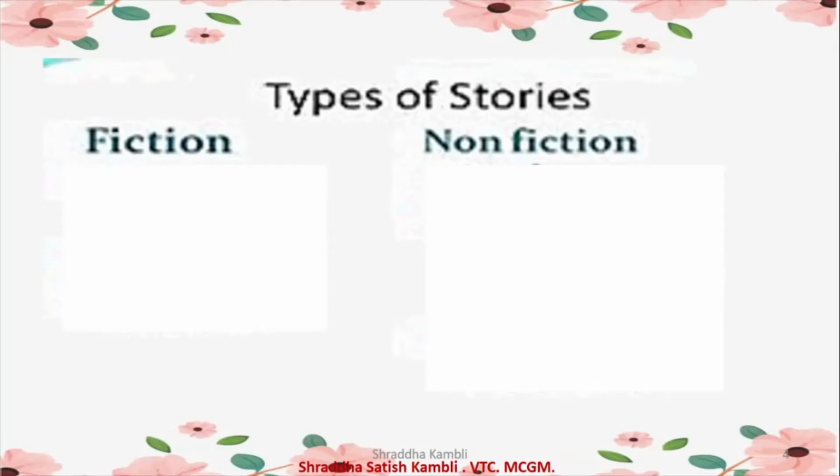So let us now talk about stories before we actually proceed and we read the story, we try to understand the story. Let us try to understand a little bit about stories. So stories can be of two types, children. Stories can be fictional stories or stories can be non-fictional stories also. Fiction means something which is part of your imagination, something which is the result of your imagination, whereas non-fiction means something which is based on real facts. So stories can be fictional also, it can be non-fictional also.